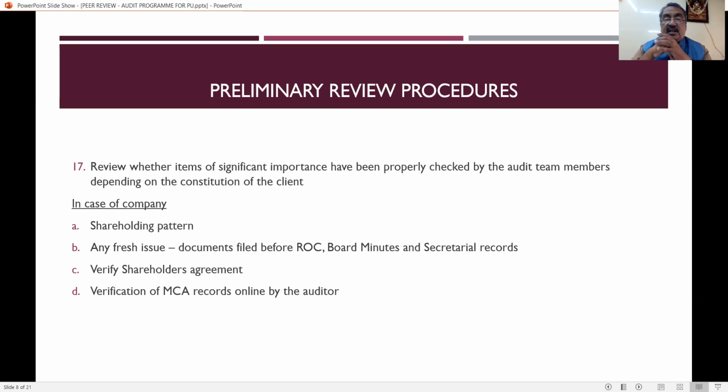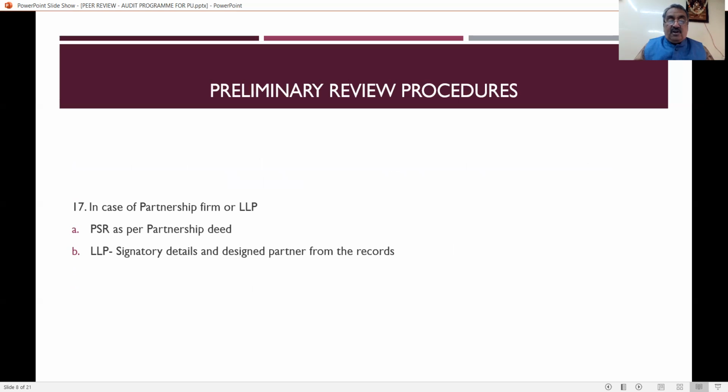So the auditor cannot simply sign the balance sheet or anything, or simply sign the director's appointment. The auditor has to take the printout or the link from the MCA records with reference to all his documentation. So this is one of the duties of the reviewer. He has to see whether the practicing unit has verified these things or not. In case of an LLP or partnership firm, what is the profit sharing ratio that is clearly stated in the partnership deed?